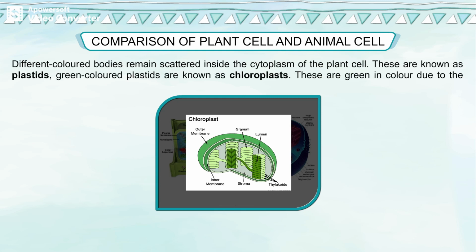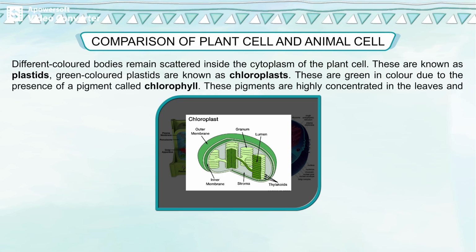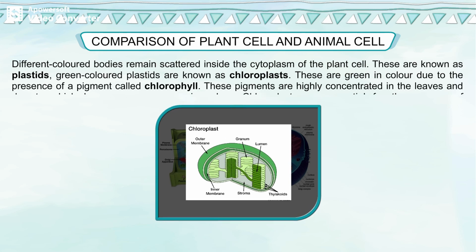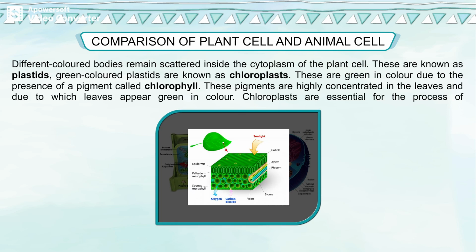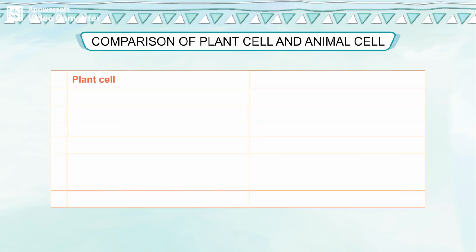These are known as plastids. Green-colored plastids are known as chloroplasts. These are green in color due to the presence of a pigment called chlorophyll. These pigments are highly concentrated in the leaves and due to which leaves appear green in color. Chloroplasts are essential for the process of photosynthesis.